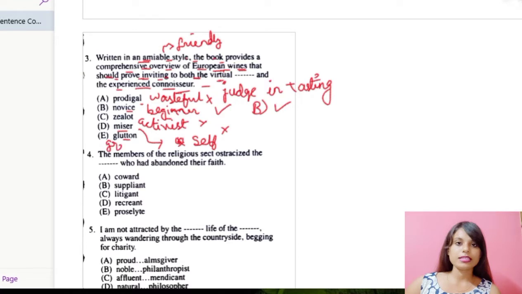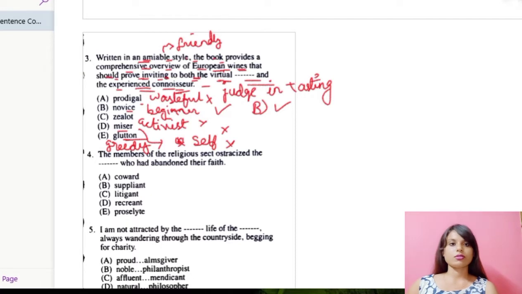You can simply say it's greedy. Glutton means greedy eater. And if I put greedy over here, should prove inviting to both the virtual glutton and the experienced connoisseur. So it's not going over here, so it's wrong. If I put virtual glutton, it's not going. So number B would be the correct option.